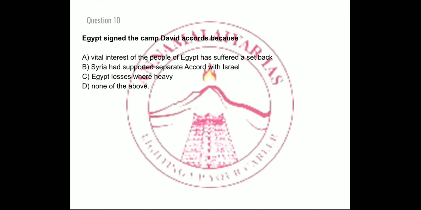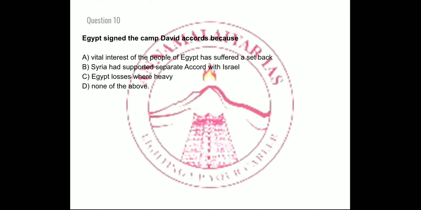So that is, Egypt signed the Camp David Accord because, right? Egypt has signed Camp David Accord. It is due to what reason, right? Option A, vital interest of the people of Egypt had suffered a setback. Option B, Syria had supported a separate accord with Israel.